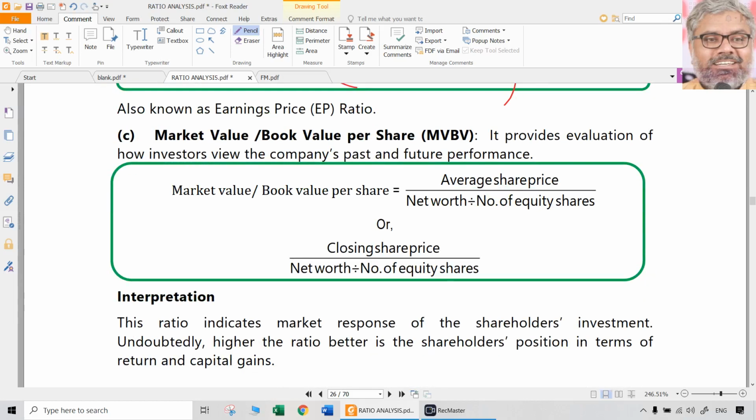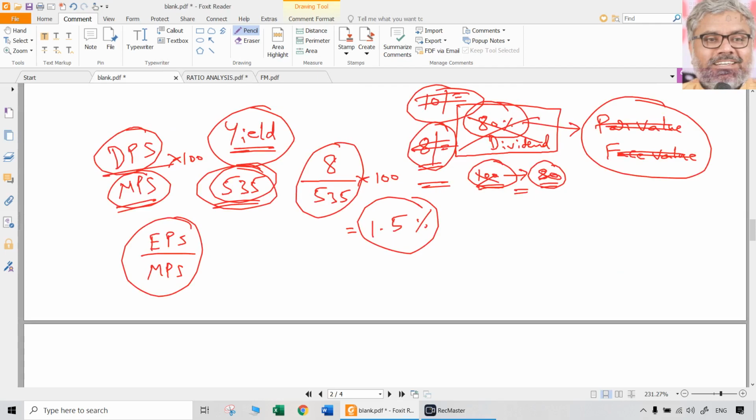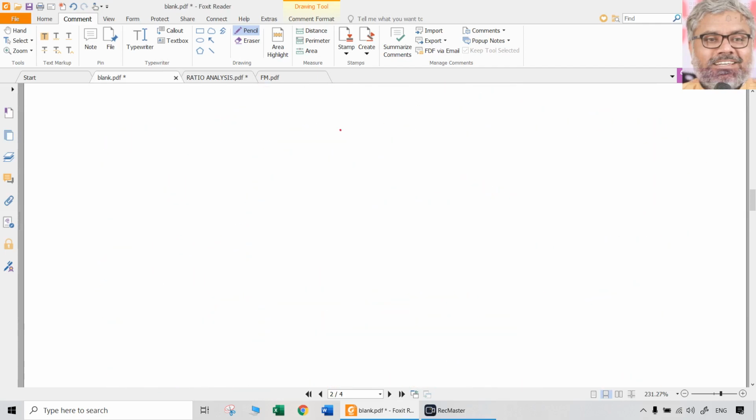Anyway, moving on to another formula. This is called MBV popularly in the market. Market price per book value. Market price divided by book value. So price to book also is the word used in real life. PTB it is called also. Price to book, they call it. That is colloquial usage. What does it mean? Price to book. Price means market price per share. To means divided by. Book means book value per share.